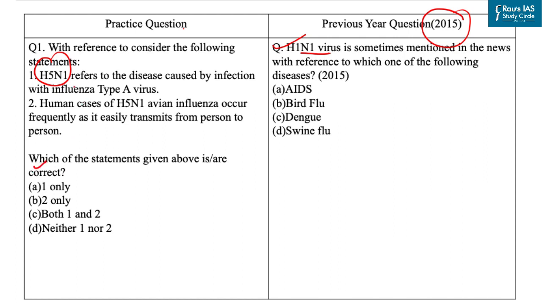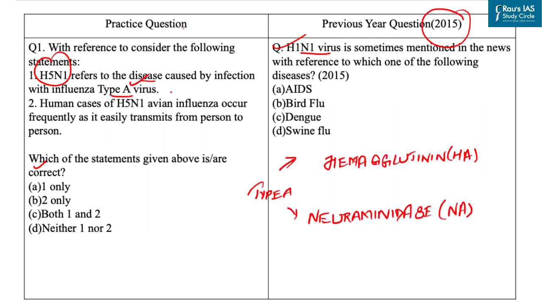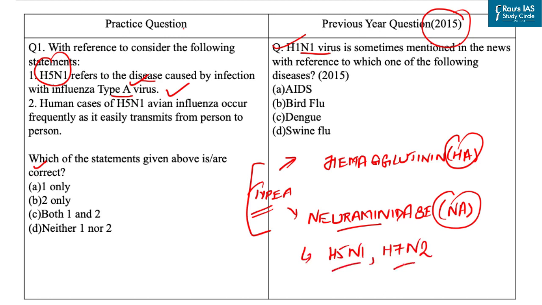So the first statement is H5N1 refers to the disease caused by infection with influenza type A virus. Now avian influenza or bird flu refers to the disease caused by infection with avian influenza type A virus. So with this our first statement is correct. Also, type A viruses are classified based on 2 proteins on their surface. First one is hemagglutinin, which can be referred HA. Second is neuraminidase, which can be referred NA. So several combinations of these 2 proteins are available, for example, H5N1, H7N2, etc.